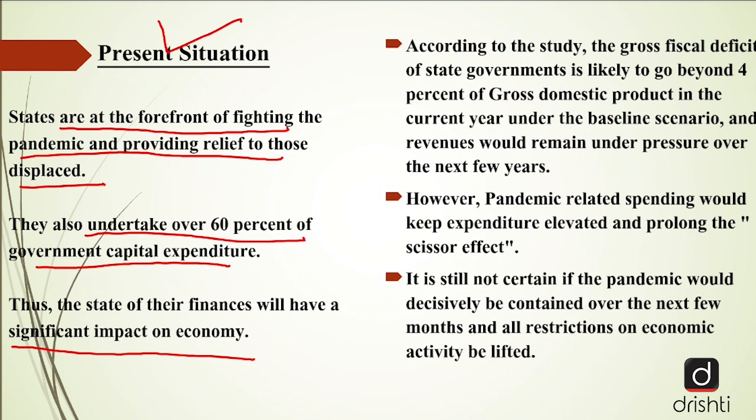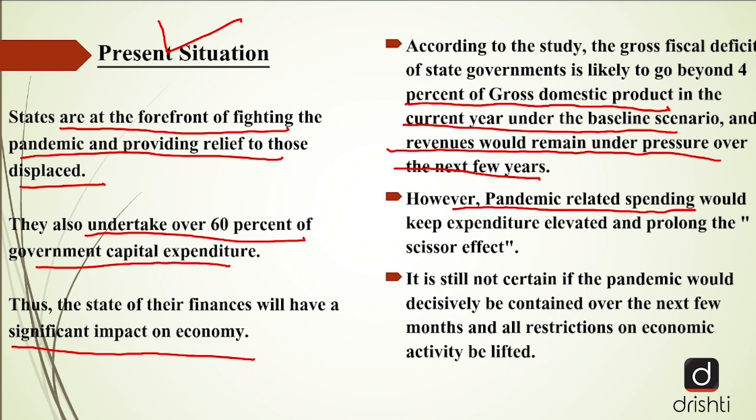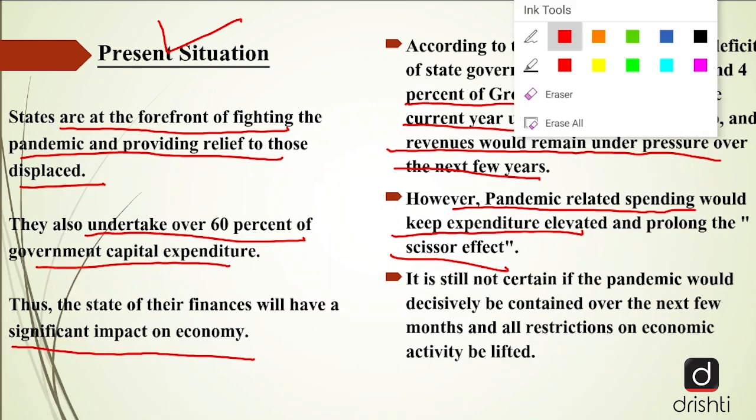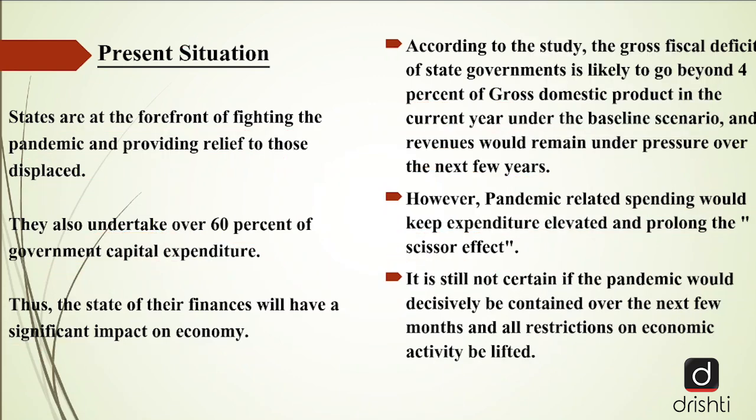According to the study, the gross fiscal deficit of state governments is likely to go beyond 4% of gross domestic product in the current year under the baseline scenario, and revenues would remain under pressure over the next few years. However, the pandemic-related spending would keep expenditure elevated and prolong the scissor effect. Now, here are two things which are quite important with respect to the examination perspective. So, we will discuss those things in a bit detail.